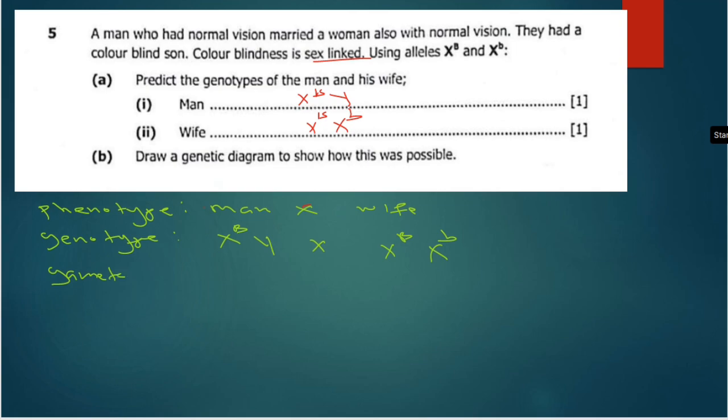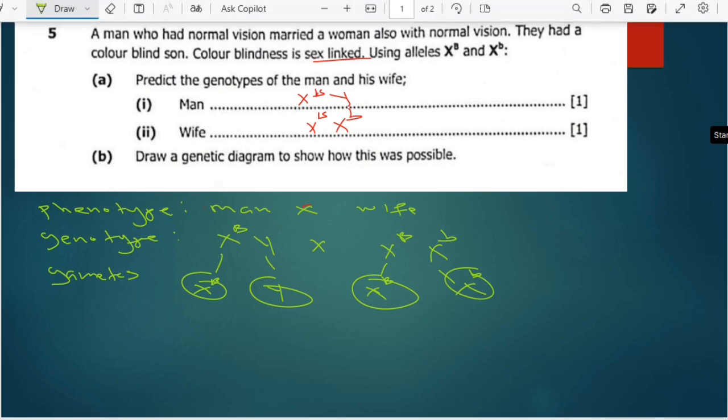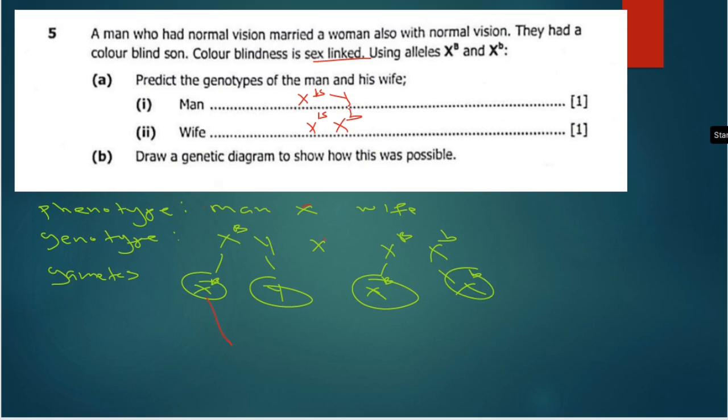So here we are going to split the gametes. Here we have X to the power capital B, then here we have Y. Here we have X, then here again we have X. So what we are going to do is cross this one with this one. Then we are going to have X to the power capital B, X to the power capital B. Again, this one is crossed with this one, so we have X to the power capital B.